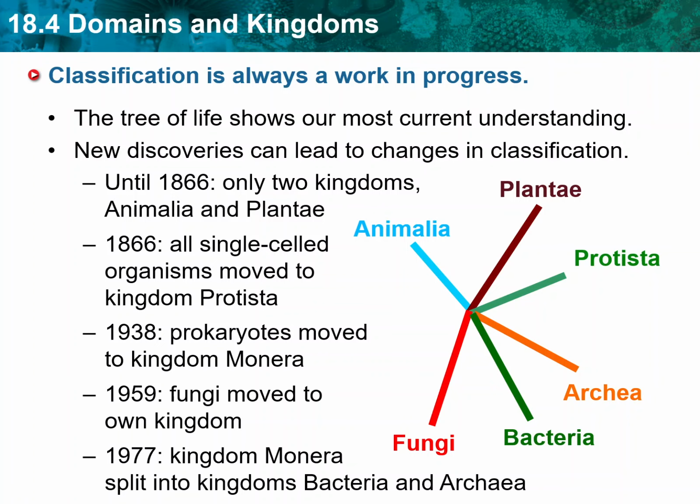Woese's discovery did more than split the kingdom Monera. The 2 groups of prokaryotes that he studied have very different cell wall chemistries. In terms of genes, these 2 groups are more different from each other than animals are from plants, fungi, and protists. Based on these differences, Woese proposed that all life be divided into 3 domains. These domains are above the kingdom level.